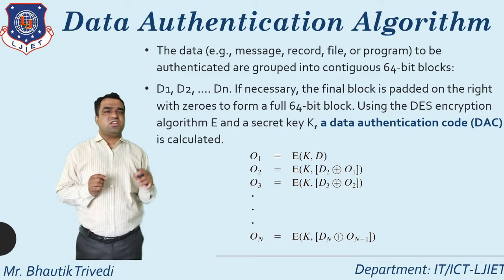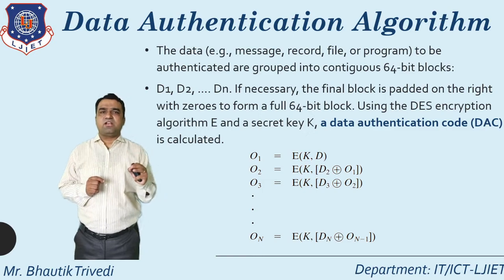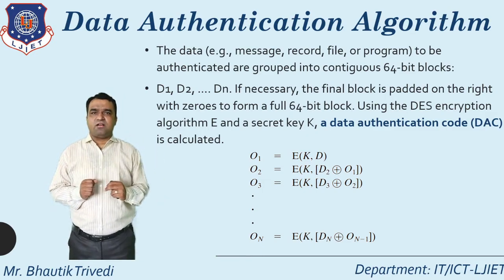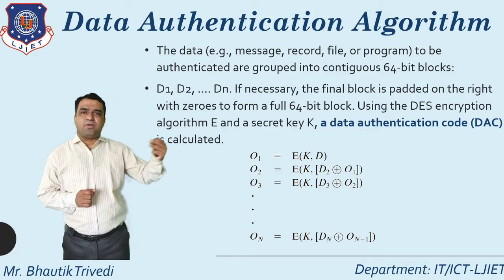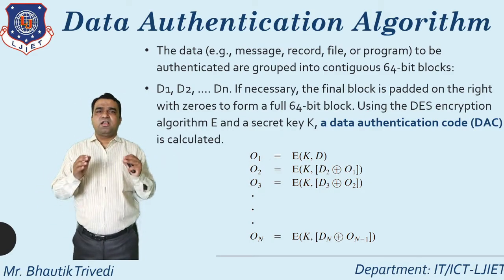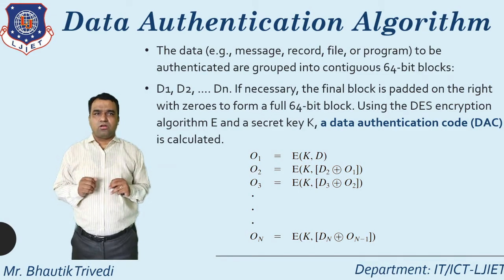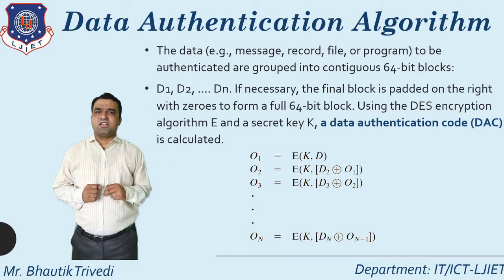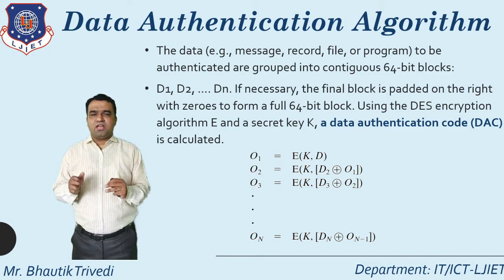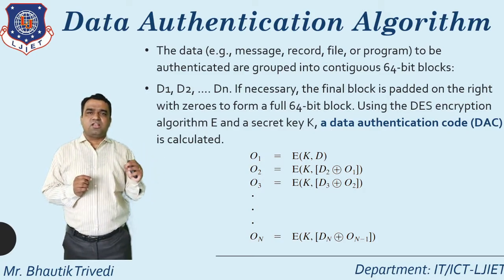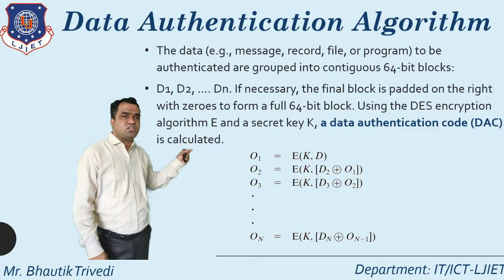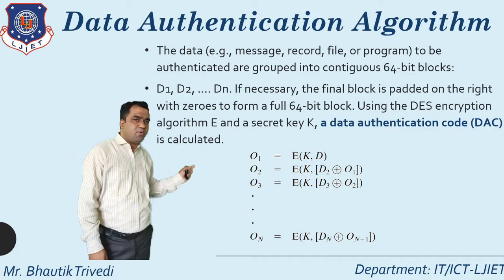In DES, all of you know, the plain text contains 64 bits of data. So whatever data you provide, finally you apply the padding operation on that, generating a 64-bit block. Using the DES encryption algorithm, E, and the secret key K, you directly generate one code that is known as the data authentication code. How do I generate this step by step?